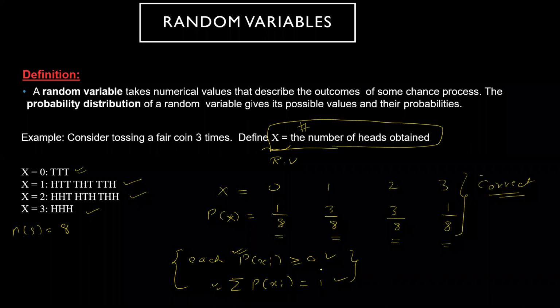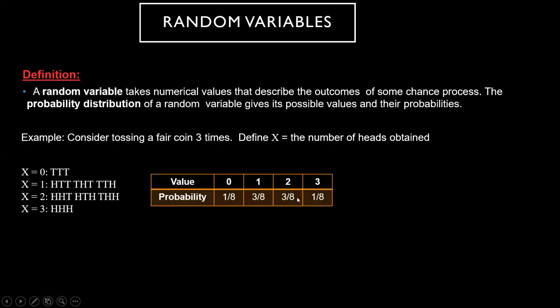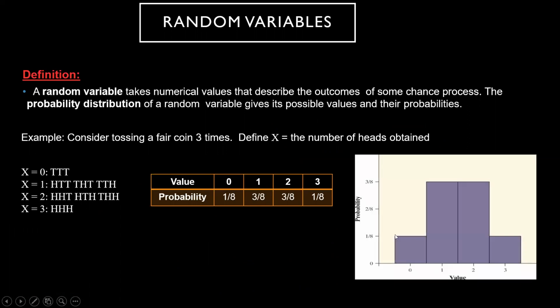We'll talk about these two conditions in an upcoming slide, going one by one. So this is the probability as I showed you, and this is a graph of the probability, the value and the probability. When you plot the histogram here, you can see it looks very much like a standard bell curve shape. Because it's discrete, it looks like a bell curve but is not actually one.